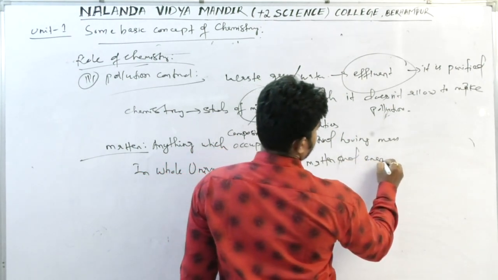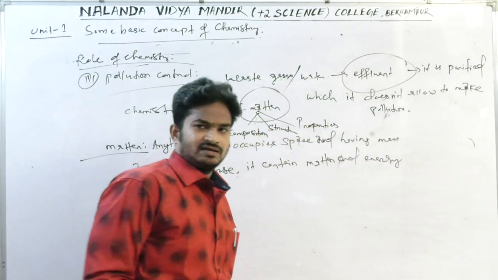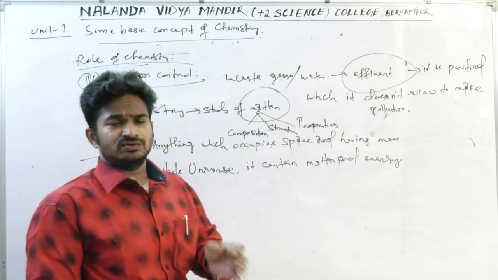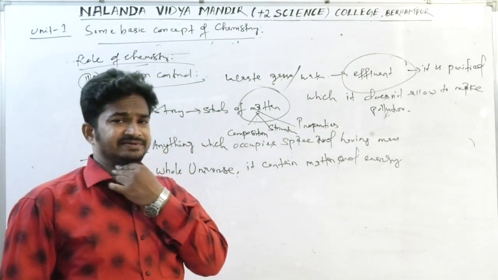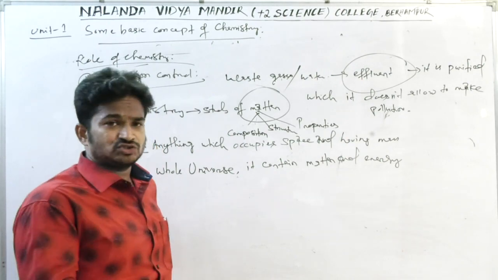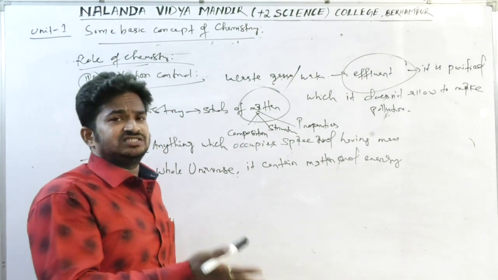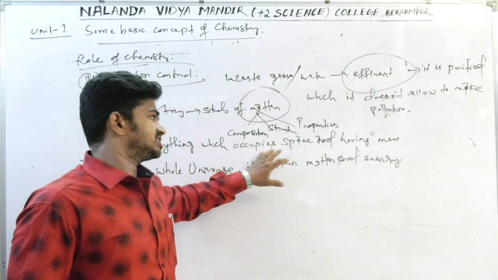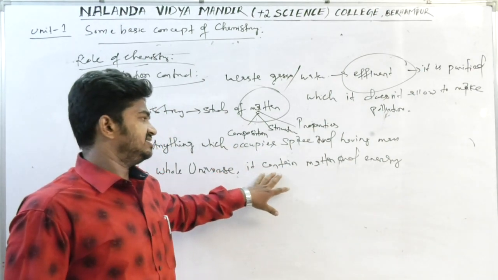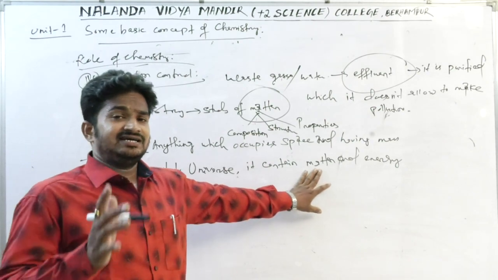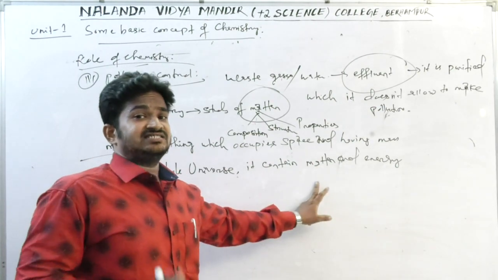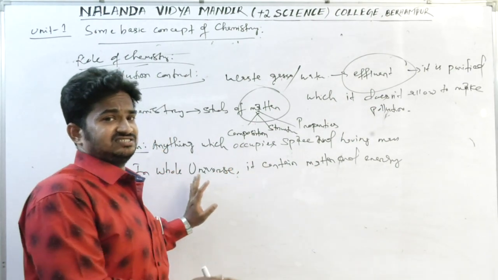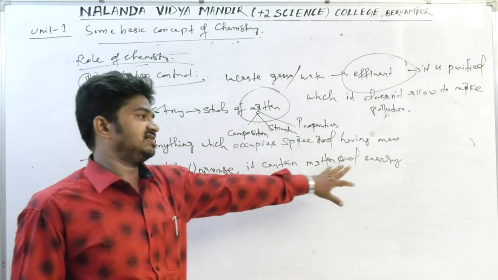Matter is surrounding our environment. Am I right or not? In our surroundings, whatever we get to see is matter. Matter means anything which occupies space and has mass. And along with matter, another thing is present in the universe, that is energy.